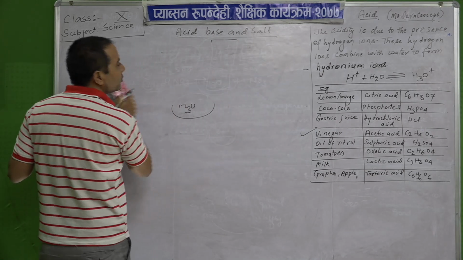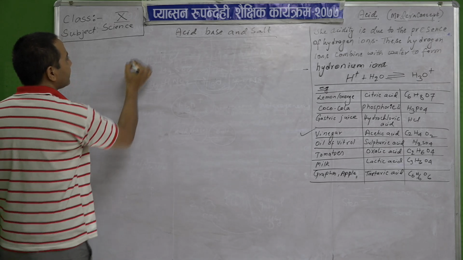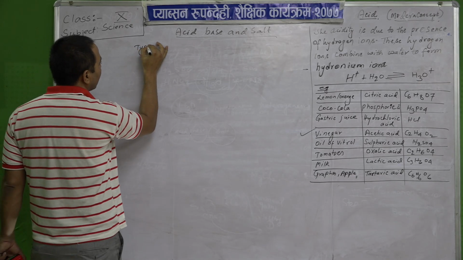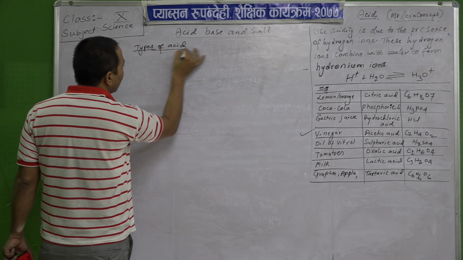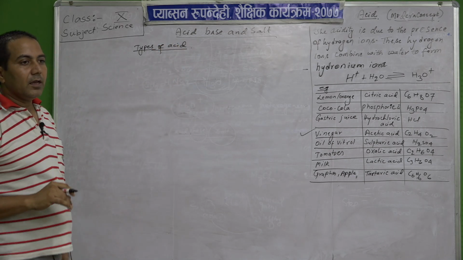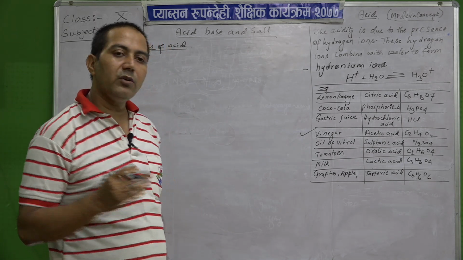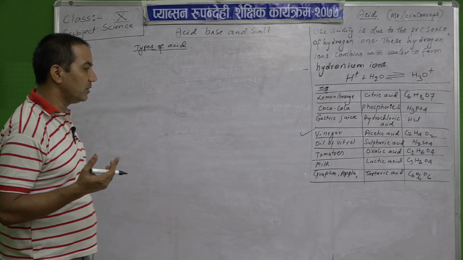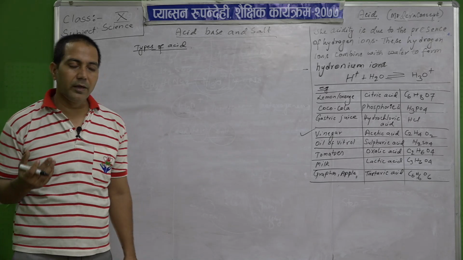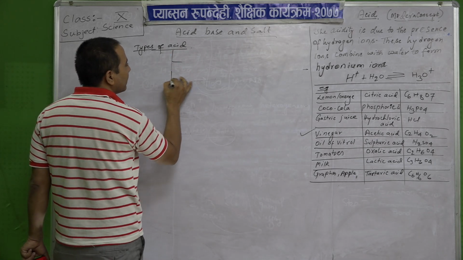Now comes the next one, the types of acids. Types are mostly classified according to the strength of the acid as well as according to the composition where it is found. Okay, mostly we classify them as 2 types.